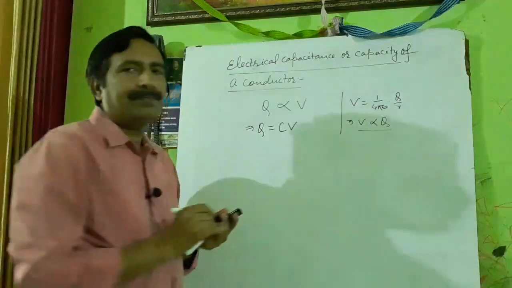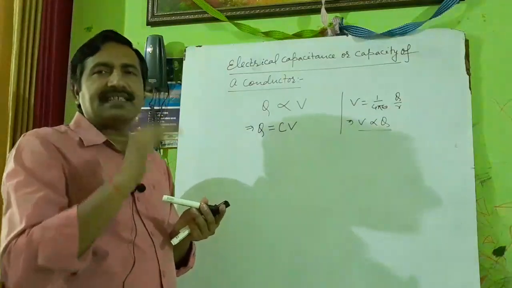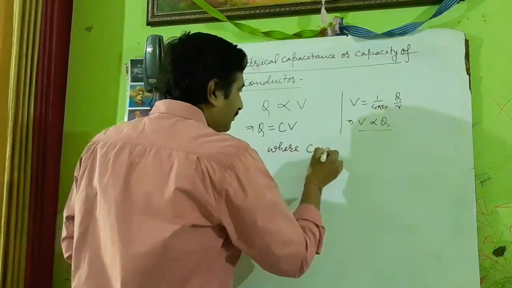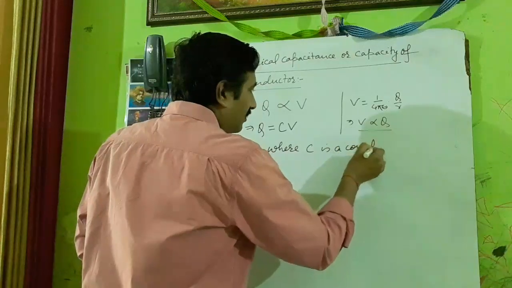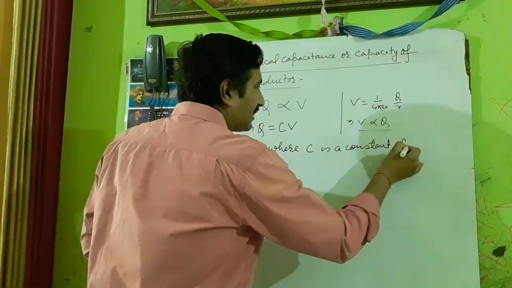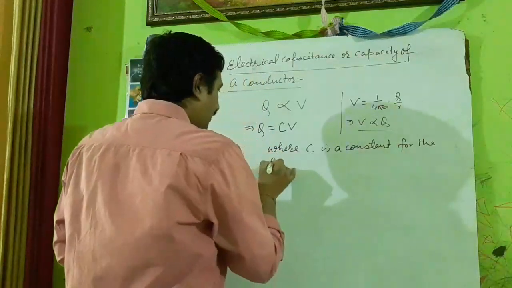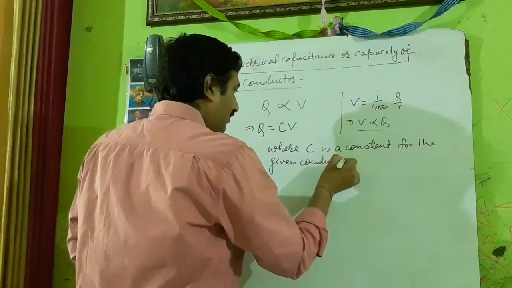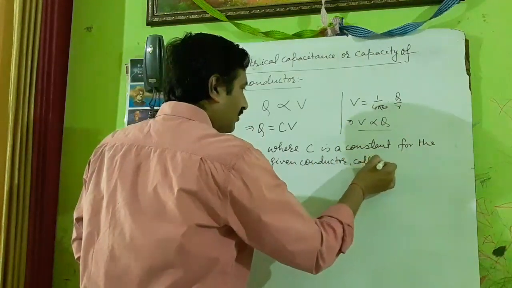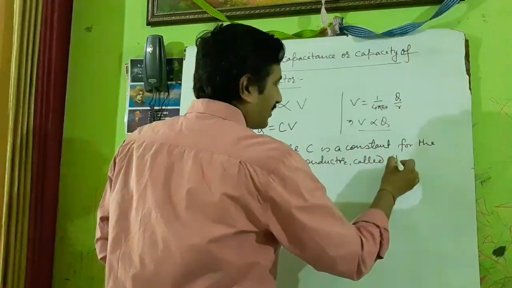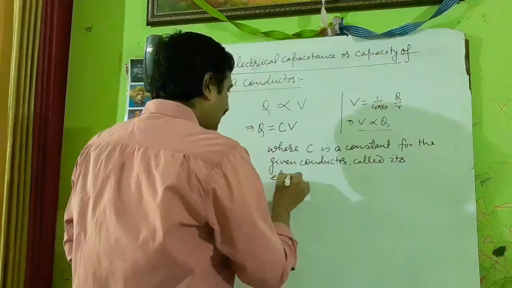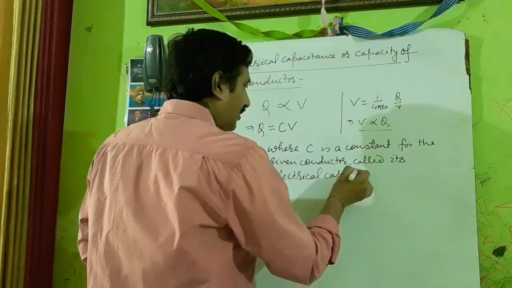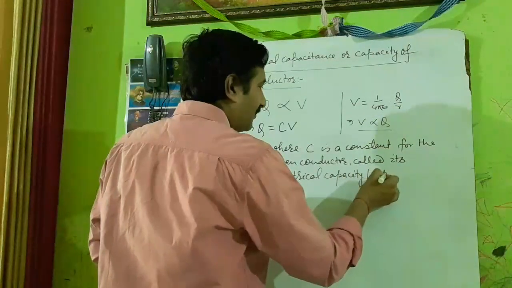This constant C is called electrical capacitance of a conductor, where C is a constant for the given conductor, called its electrical capacity or capacitance.